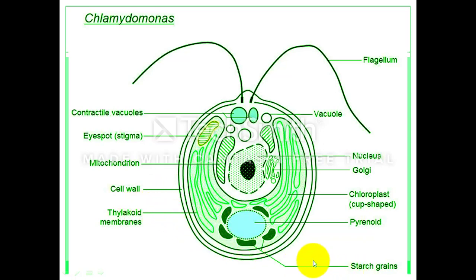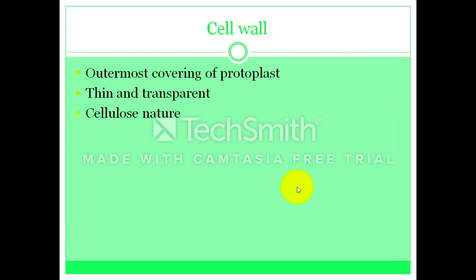Next, the reserve food material is in the form of starch grains, and the starch grains are present in the pyrenoids. Next is the chloroplast. Chloroplast is the cup-shaped body of the Chlamydomonas, in which all the photosynthetic pigments are present. Golgi apparatus is also present, and the nucleus is well developed and centrally located in the Chlamydomonas body.